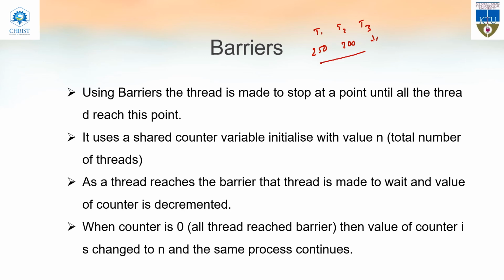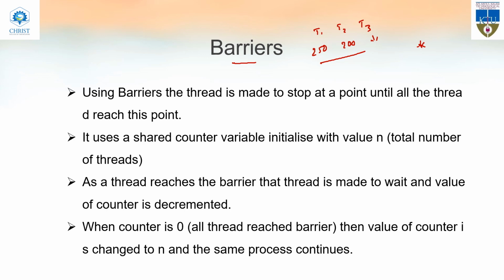To reduce such problems, we will be using something called a barrier. A barrier is a checkpoint. We will be setting some checkpoints, and sometimes it can be the number of steps executed by each thread.